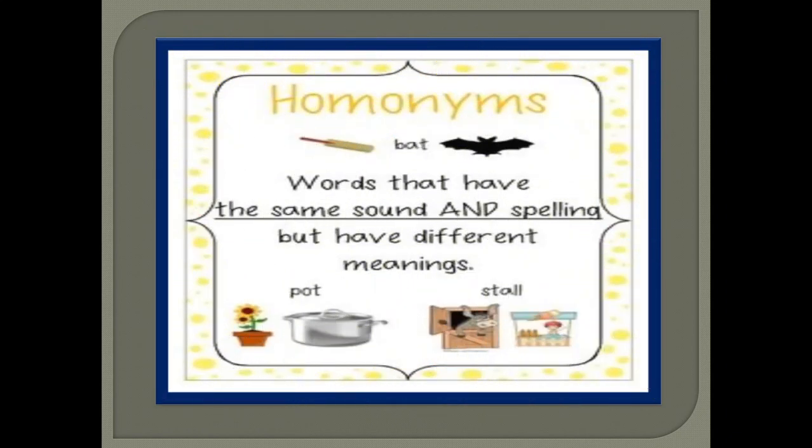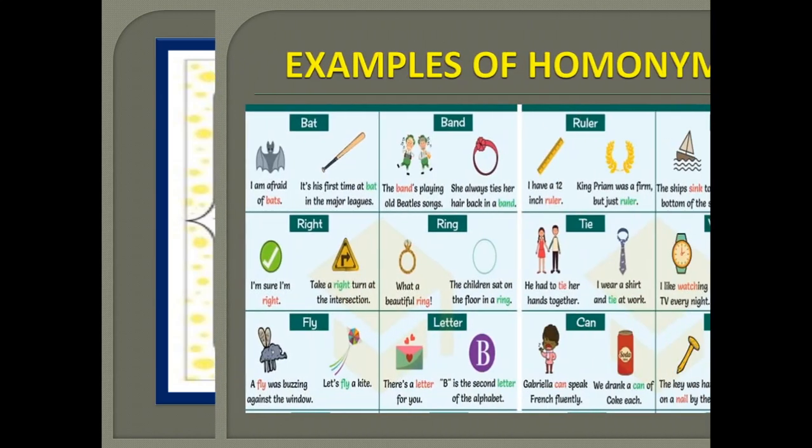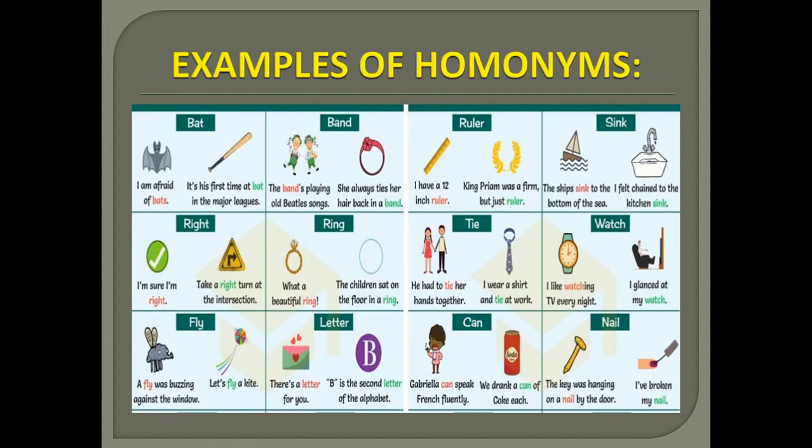Next, we are going to learn about homonyms. Children, what are homonyms? Homonyms are words that have same pronunciation. The sound will be same. Their spelling will be same, but they will have different meanings. Okay. For example, you can see here bat. Bat is the name of a bird, as well as bat is a thing which is used to play the game, right? So you can see a homonym will have a same pronunciation, same spelling, but it will have different meanings. Am I clear with the homonyms, children? Yes.